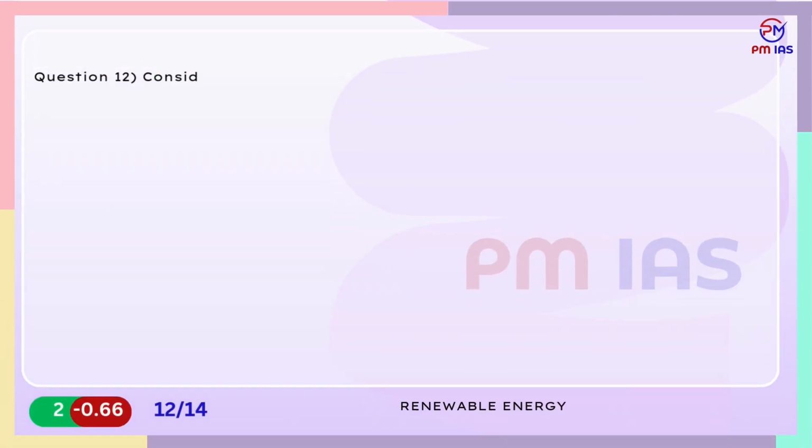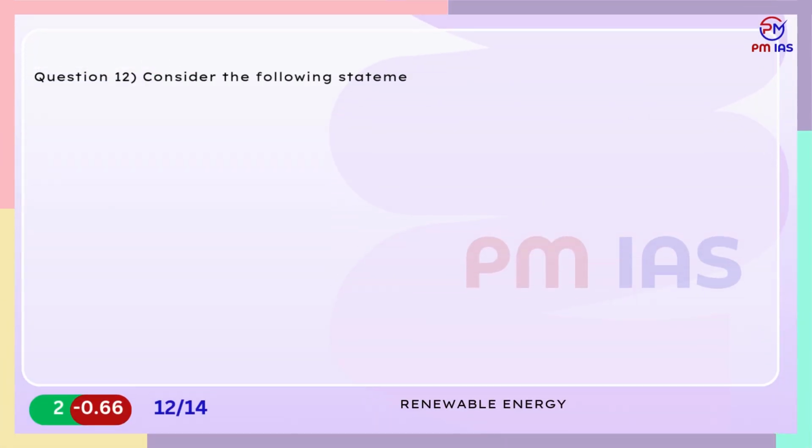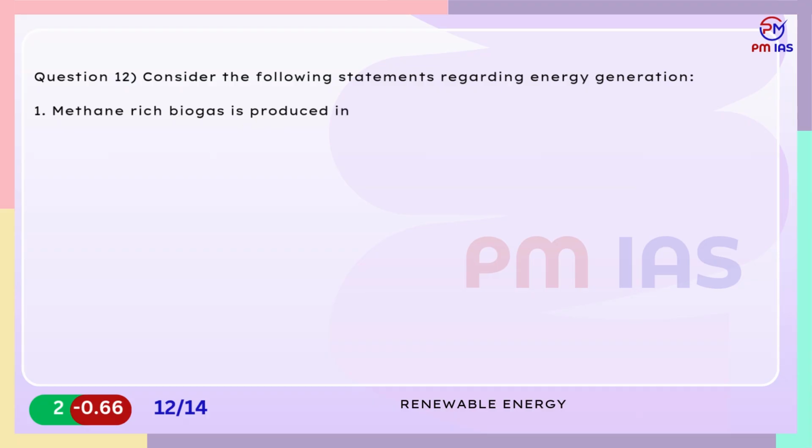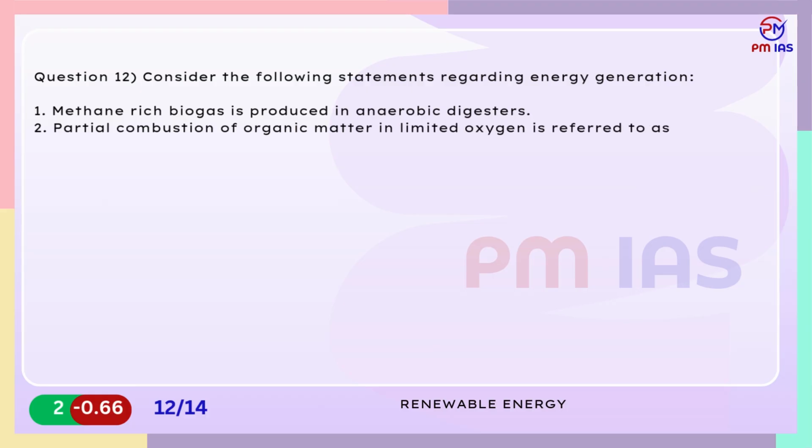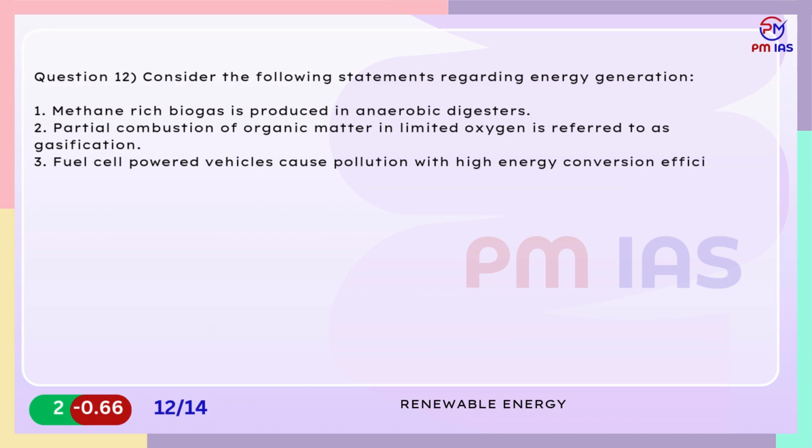Question 12. Consider the following statements regarding energy generation. 1. Methane-rich biogas is produced in anaerobic digesters. 2. Partial combustion of organic matter in limited oxygen is referred to as gasification. 3. Fuel cell-powered vehicles cause pollution with high energy conversion efficiency. Which of the statements given above are correct?